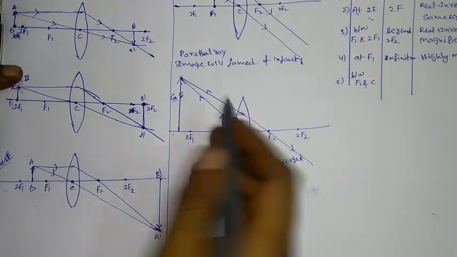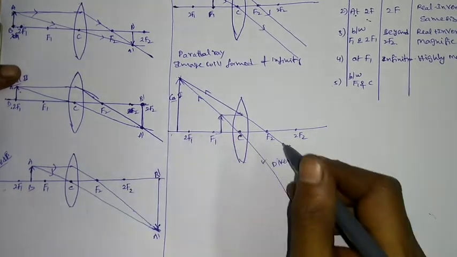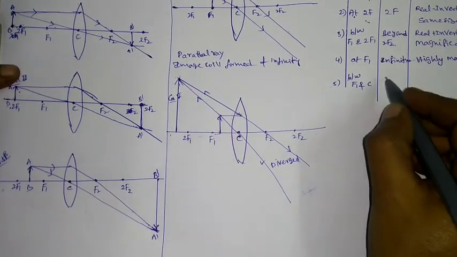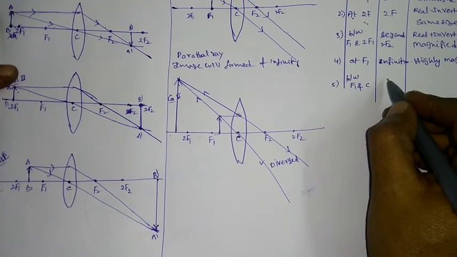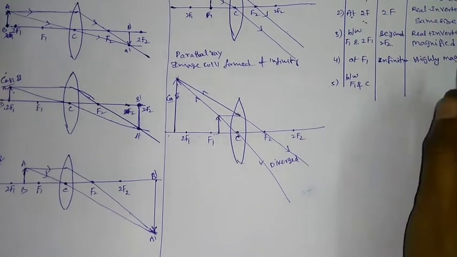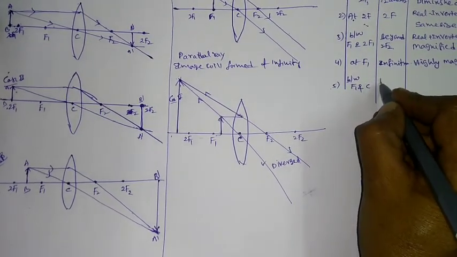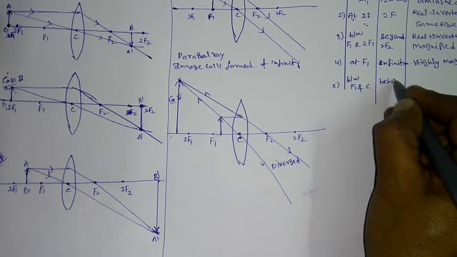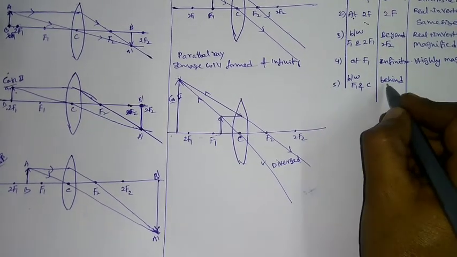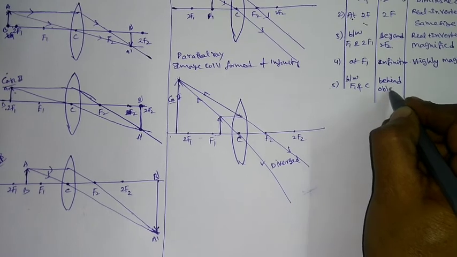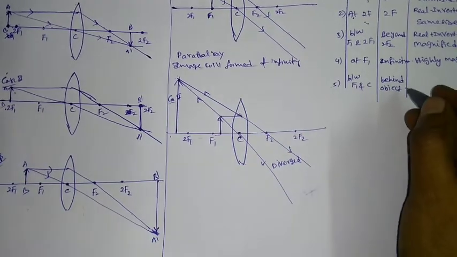That means beyond 2f1, you can say. So image is formed behind the object.